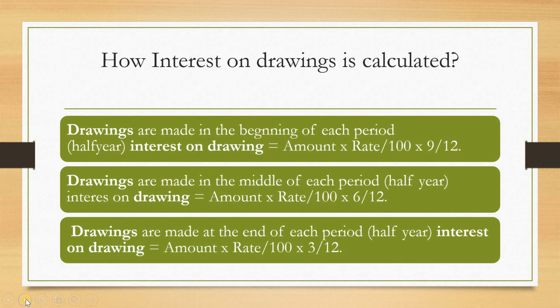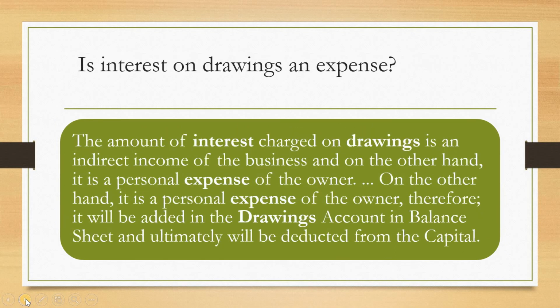So how is interest on drawings calculated? If drawings are made in the beginning of each period, for half year, interest on drawings equals amount into rate upon 100 into 9 by 12. If drawings are made in the middle of each period, interest on drawings equals amount into rate by 100 into 6 by 12, if we are calculating for half year. If drawings are made at the end of each period, interest on drawings equals amount into rate divided by 100 into 3 by 12. So at the end he can make a drawing or at the beginning he can make the drawing. This is the formula by which we calculate.